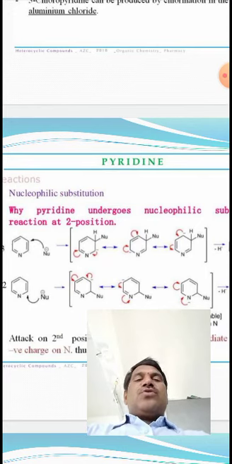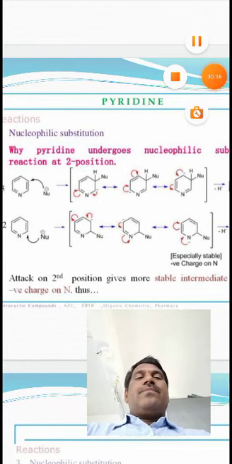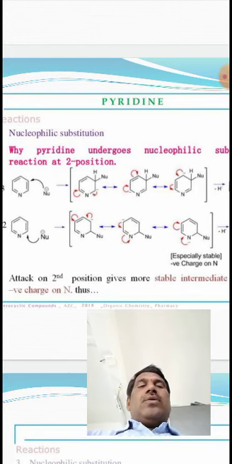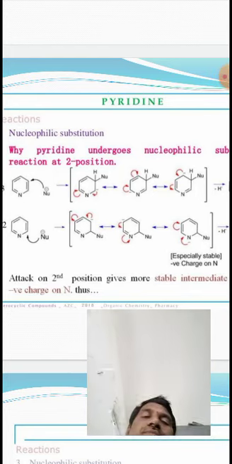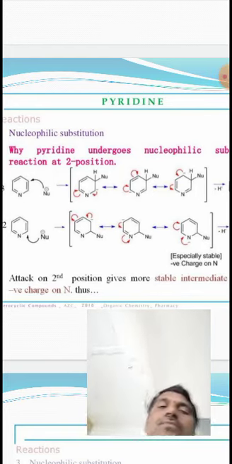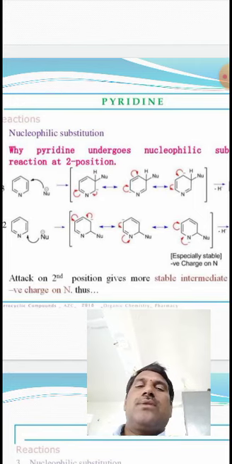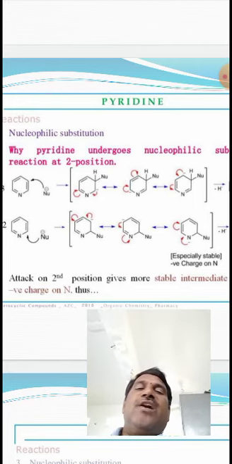So, nucleophilic substitution reactions of pyridine. Pyridine is a pi deficient heterocyclic compound. That's why pyridine undergoes nucleophilic substitution reactions also.